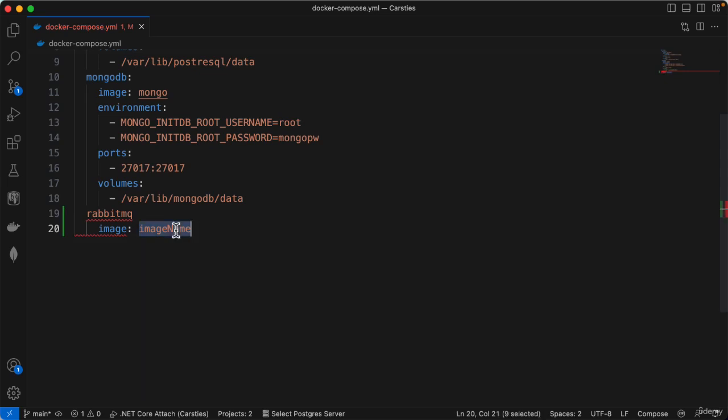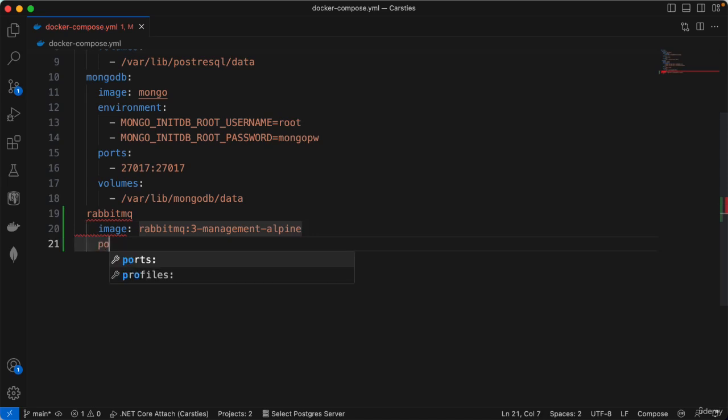This image actually comes with two things. It comes with the message broker itself, and it also comes with a management utility so that we can see what is going on inside the broker. So we need to use rabbitmq, followed by a colon, followed by 3-management-alpine. And this will give us the image we need.